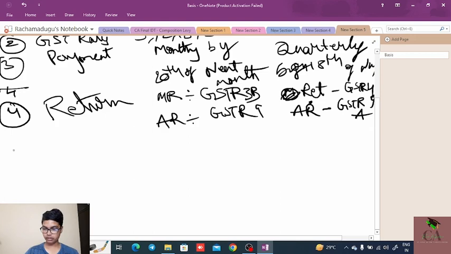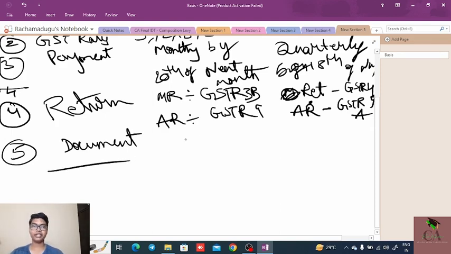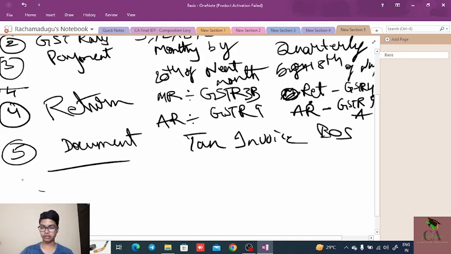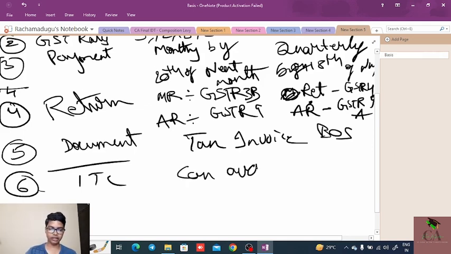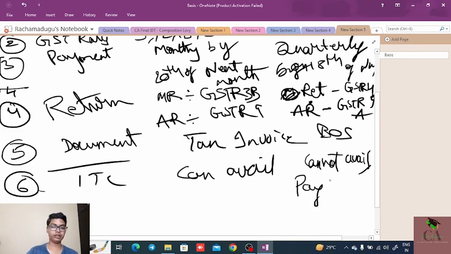Fifth basis is documentation. Here, the normal scheme issues a tax invoice, whereas a composition dealer issues a bill of supply. Next, sixth point, ITC. Under the normal scheme, you can avail the ITC. You cannot avail the ITC under the composition scheme, and he needs to pay the full amount of the liability in cash.